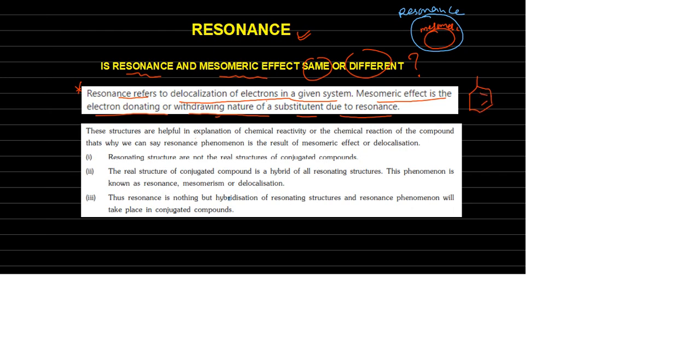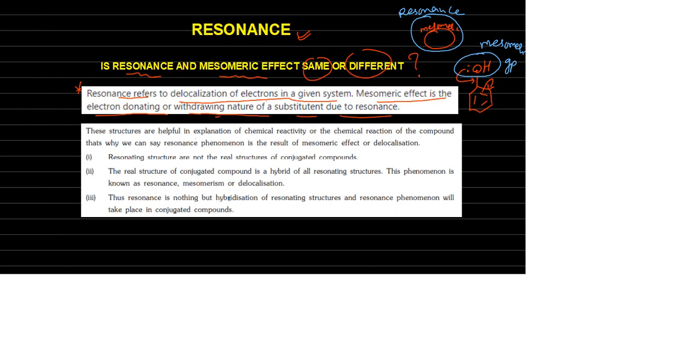Suppose benzene is there, and benzene has an OH attached. This OH has a lone pair. So this lone pair is donating to the benzene ring. This donating nature, this electron shifting to the benzene carbon, is called resonance. Here this OH group is the mesomeric group. Now I think you understood.